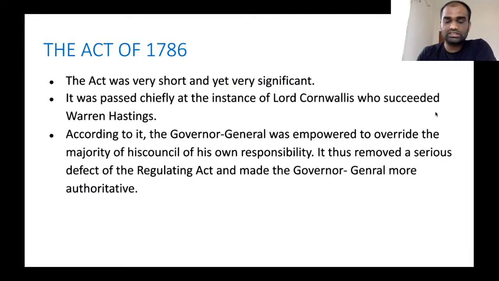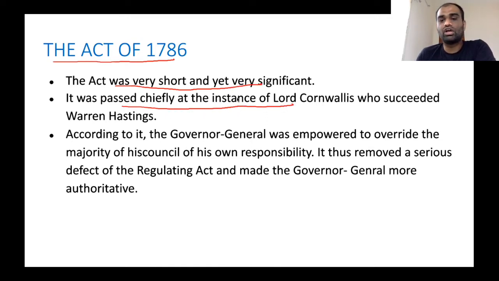Now, the next one is the Act of 1786. This act was very short and very significant. It was passed chiefly at the insistence of Lord Cornwallis, who succeeded Warren Hastings. According to it, the Governor General was empowered to override the majority of his own council.